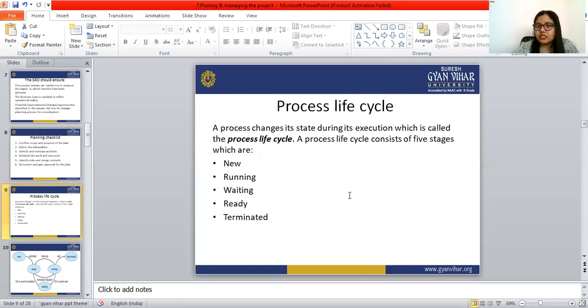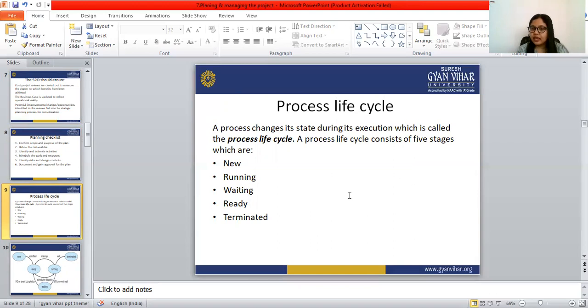Next is the process life cycle. The process life cycle has 5 stages: new, running, waiting, ready, and terminated. The definition of the process life cycle is that the process changes its state during its execution. That is called the process life cycle.